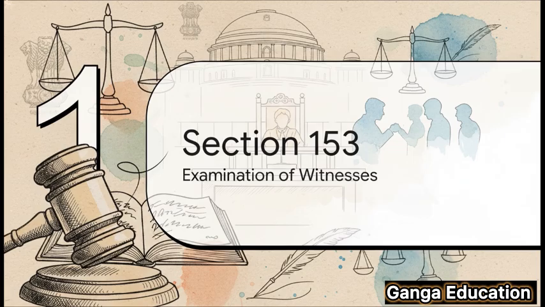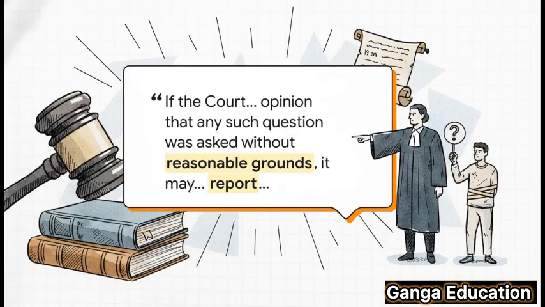So it is absolutely critical that you don't make a mistake with the section numbers. For your judiciary and APO exams, this section is incredibly important because it's directly linked to professional ethics and courtroom procedure. Now, let's look at the actual language from the BEAR Act. It says that if the court believes a question was asked without reasonable grounds, it has the power to report the situation to the High Court or another authority. In simple terms, what this means is that the section gives the court a tool, a real power, to report the conduct of irresponsible advocates.